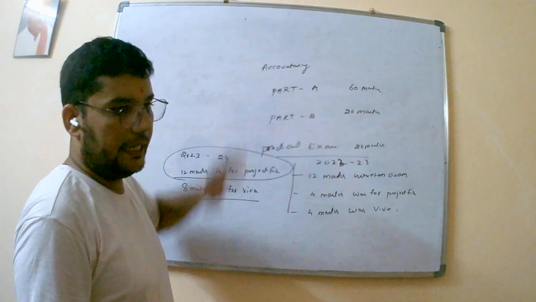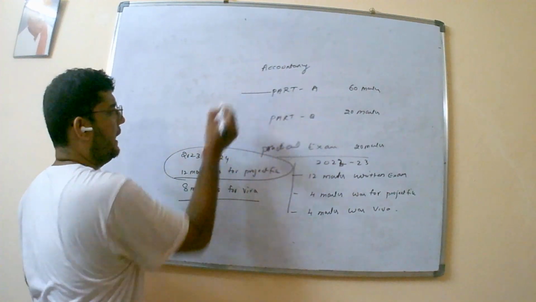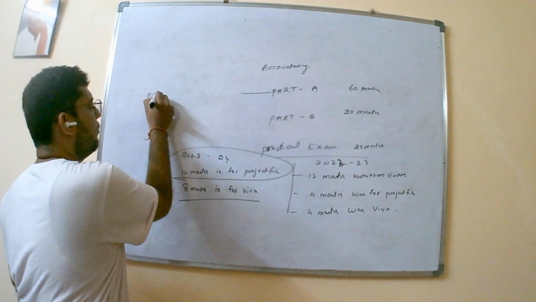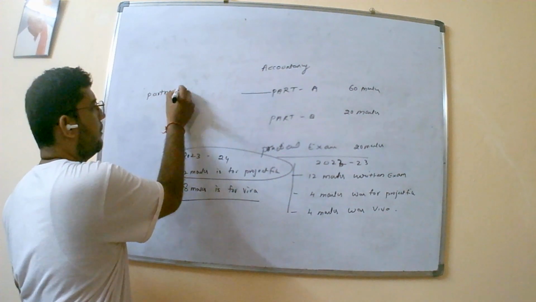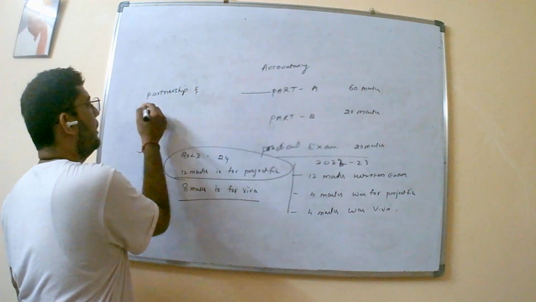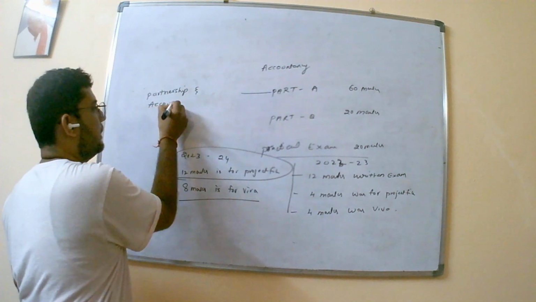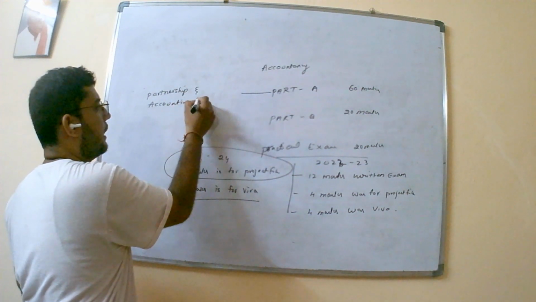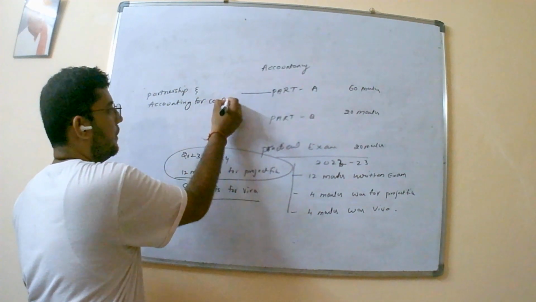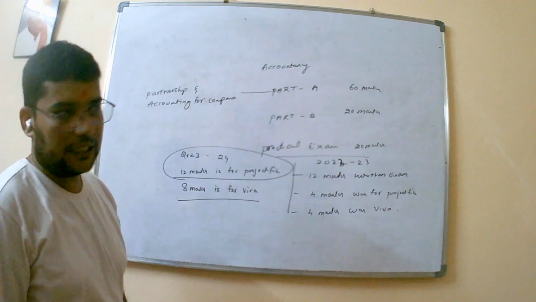Now, coming to your Part A. It is a combination of partnership and accounting for companies, for 60 marks.